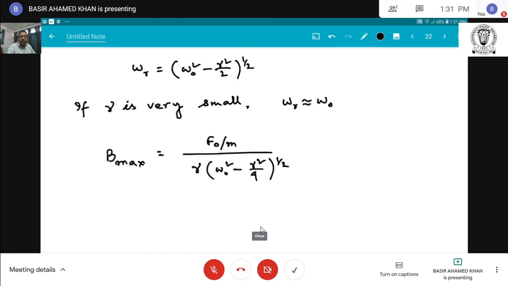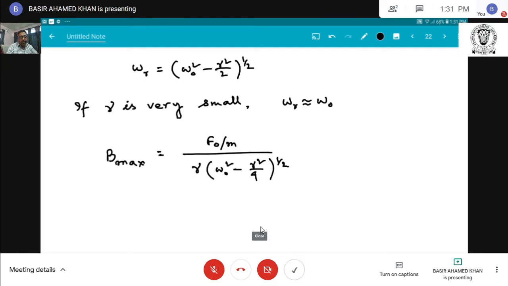This is the maximum value of amplitude of force oscillation, and the condition is that the amplitude of the force oscillator becomes maximum if the frequency of the driving force is very nearly equal to the frequency of the natural oscillation.